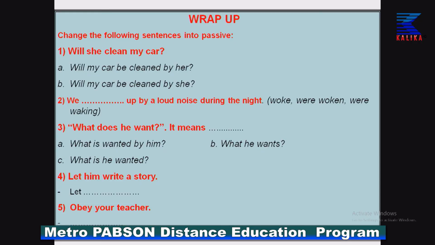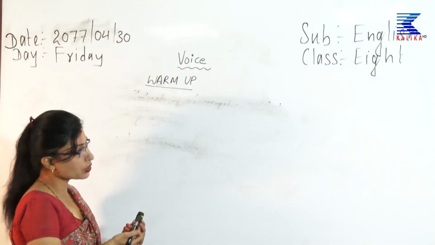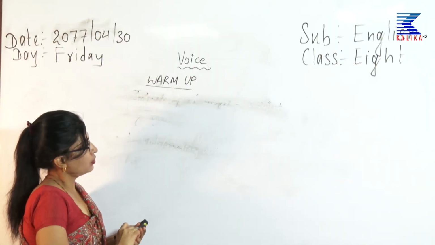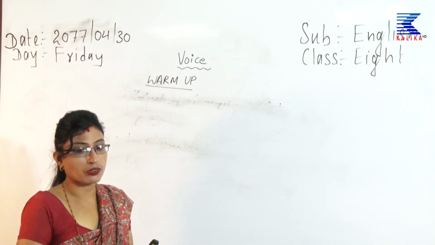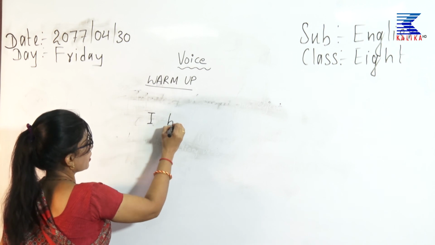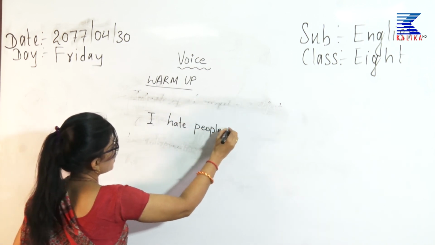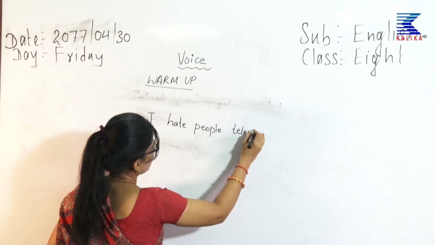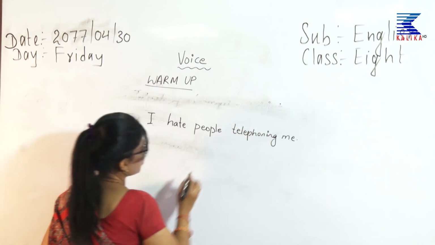There are certain questions and difficulty level in understanding, so I need this to be viewed on the whiteboard. Okay, everyone have eyes on the whiteboard. I hate people telephoning me.